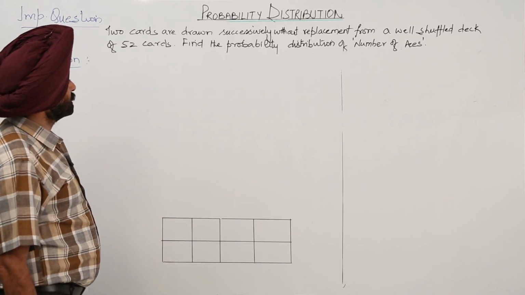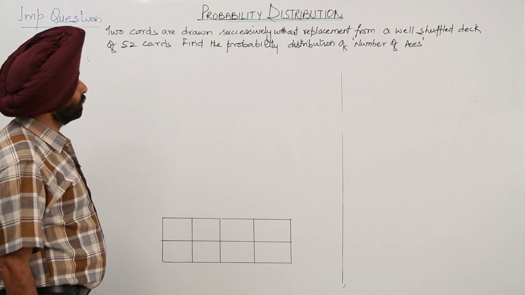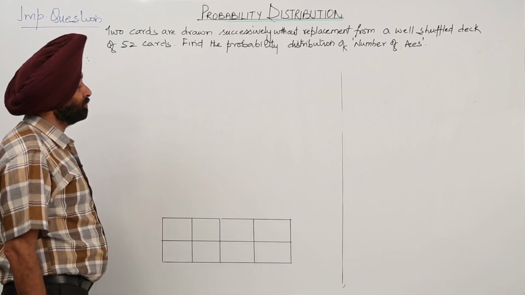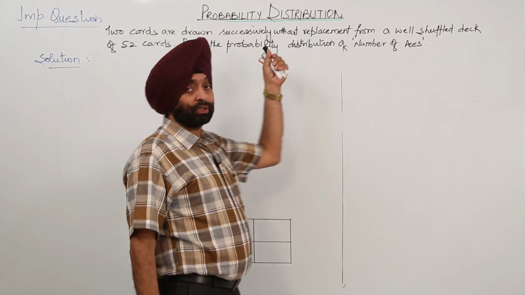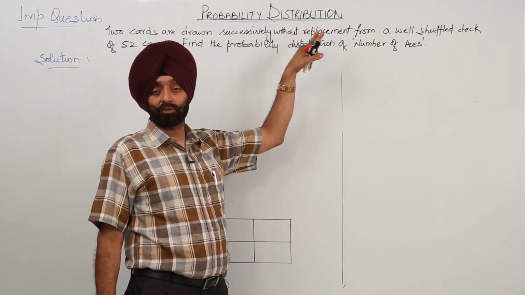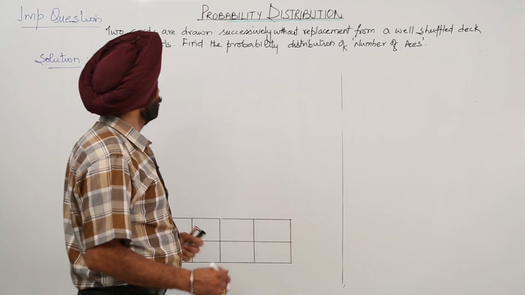Two cards are drawn successively without replacement from a well shuffled deck of 52 cards. Find the probability distribution of number of aces. Now the condition here is given: without replacement. You have to put a lot of stress on this part, without replacement. Okay.